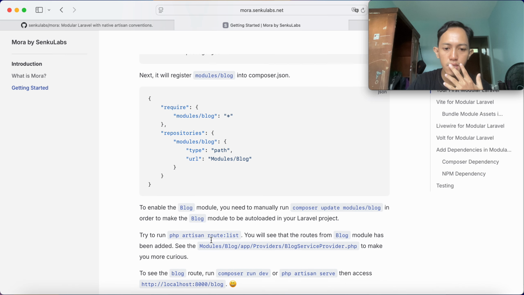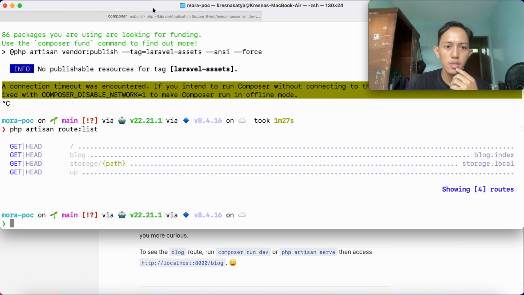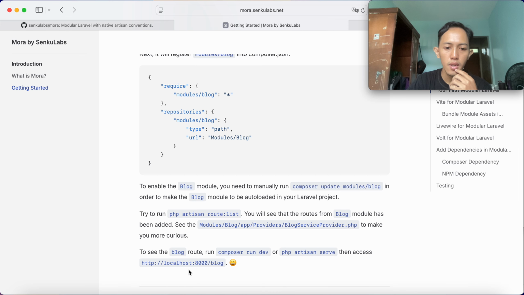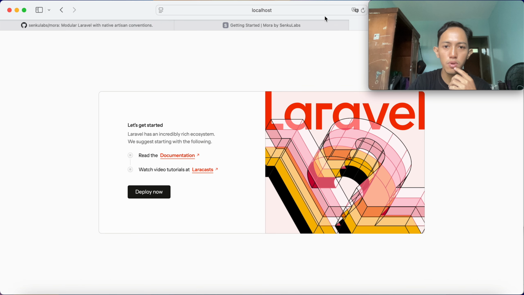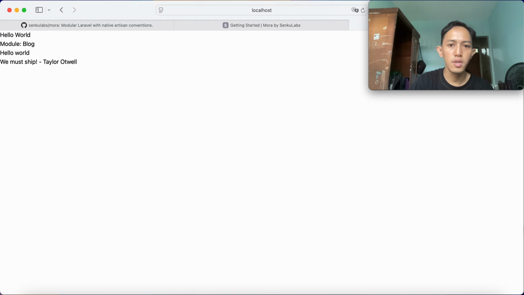So let's get started again. We open and just run compose run dev. Already I did it in this one. And then we go to the slash block. Okay, slash block. Yeah, here we are. Hello world module block, hello world again.